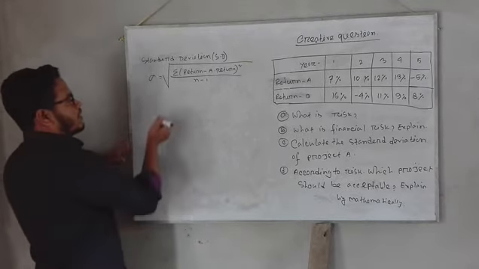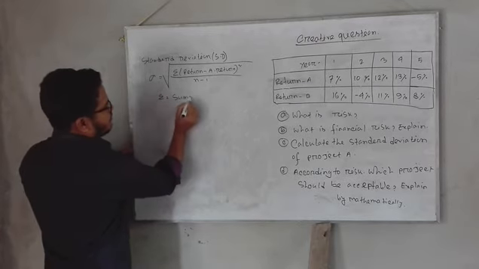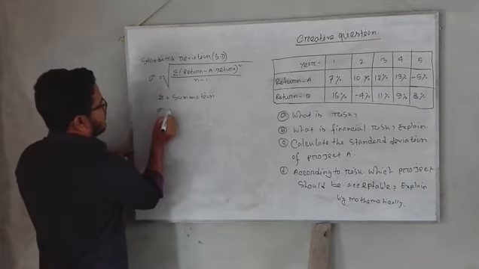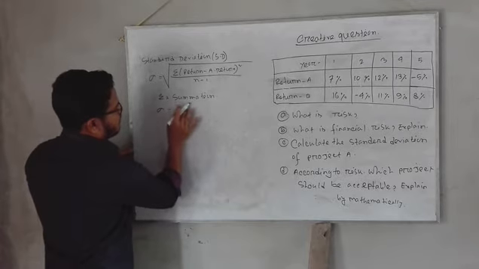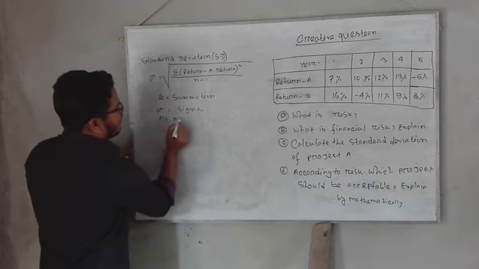It is noted that here is the summation and this is sigma, and n is equal to the number of years.